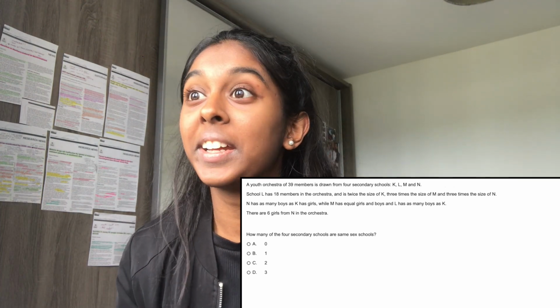Oh right, in the actual question, we've got to read the actual question, sorry. How many of the 4 secondary schools are the same sex schools? Okay, that symbolises that I should probably be looking out for some that have 0 boys or 0 girls. And the final part of information just above there, it says there are 6 girls from N in the orchestra.